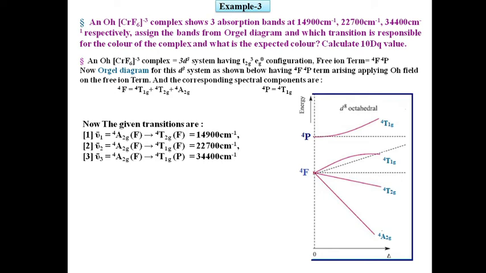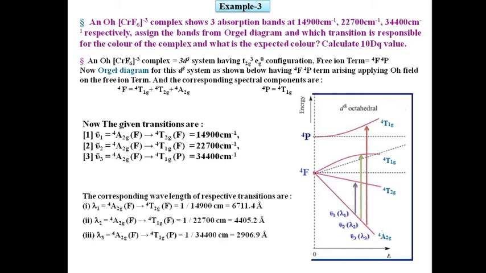The corresponding transitions are: ν1 bar is 4A2g(F) to 4T2g(F), corresponding to 14,900 cm⁻¹; ν2 bar is 4A2g(F) to 4T1g(F), corresponding to 22,700 cm⁻¹; and ν3 is 4A2g(F) to 4T1g(P), which is a high energy transition, 34,400 cm⁻¹. The corresponding wavelengths are calculated here: λ1 is equal to 6711.4 Å, λ2 is equal to 4405.2 Å, and λ3 is equal to 2906.9 Å.